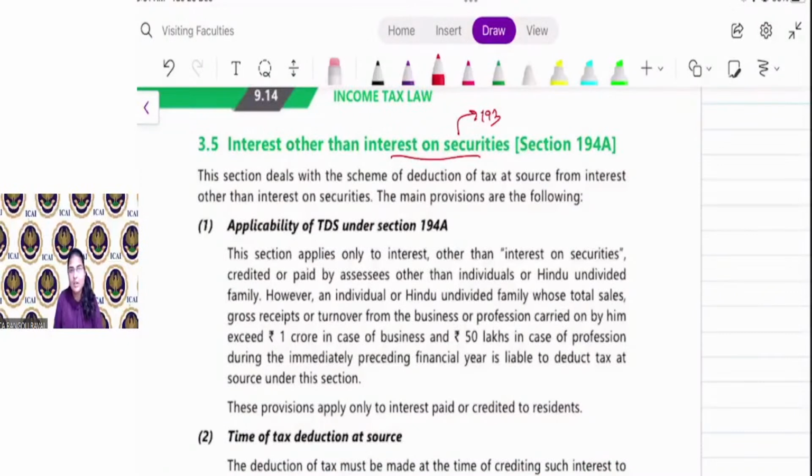Applicability of TDS under 194A. This section applies only to interest other than interest on security credited or paid by an assessee other than individual or HUF. Here the payer is anyone other than individual and HUF. As a partnership firm, if you are paying interest on loan, you have to deduct tax. As a company, you have to deduct tax. But as an individual, you are not required to deduct tax, except